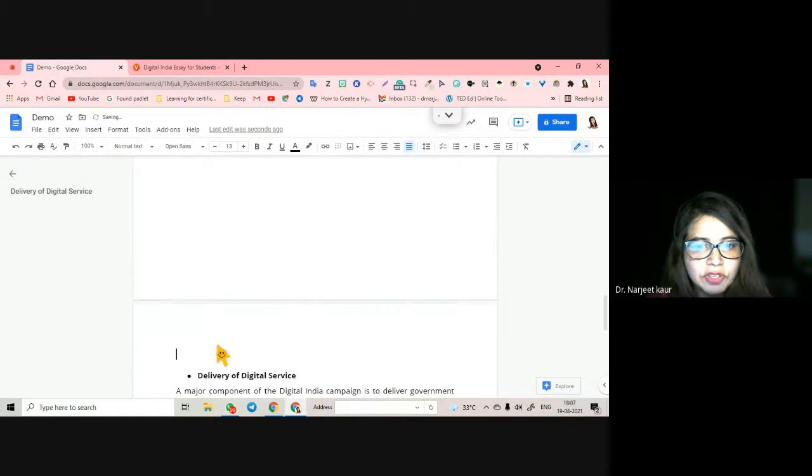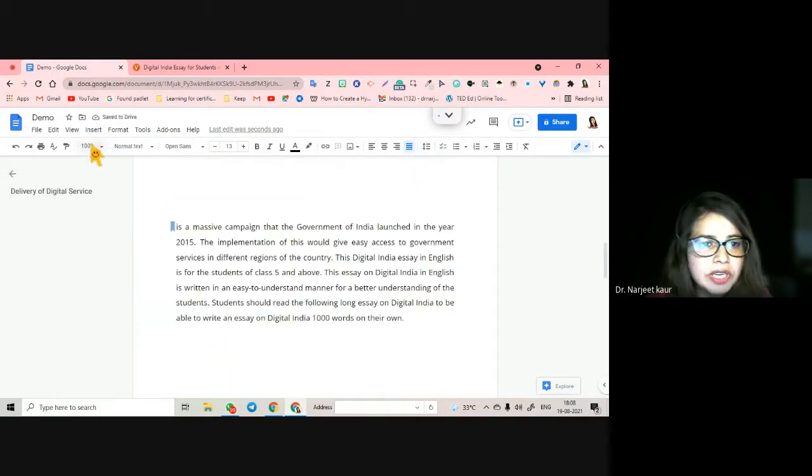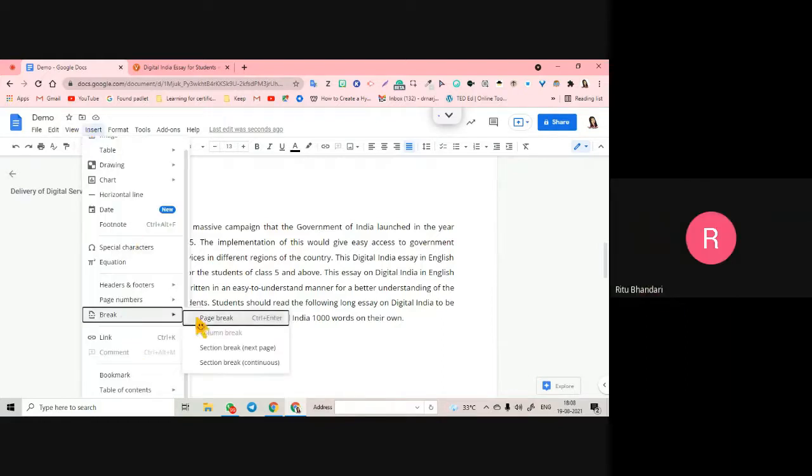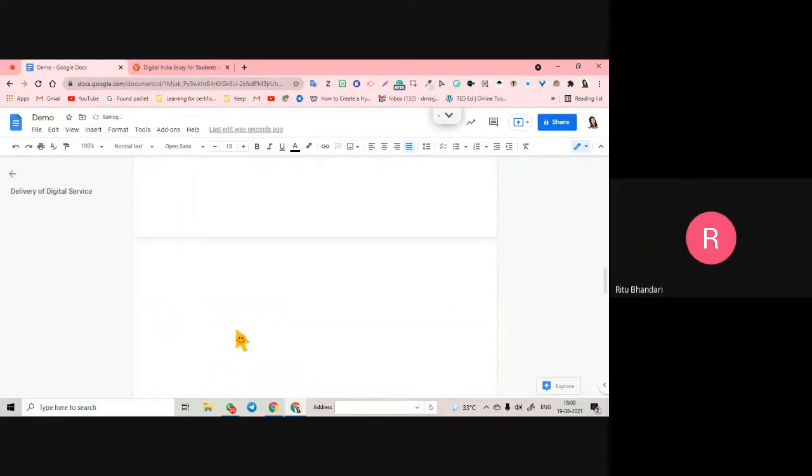You can have a section break which is going to take you to the next page. You can have a page break. So section page break means that when the content on one page is over, we don't have to scroll down.